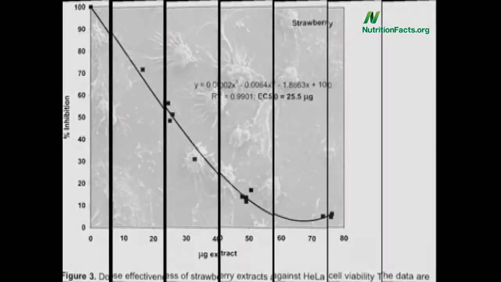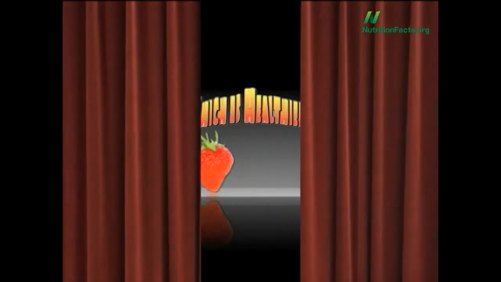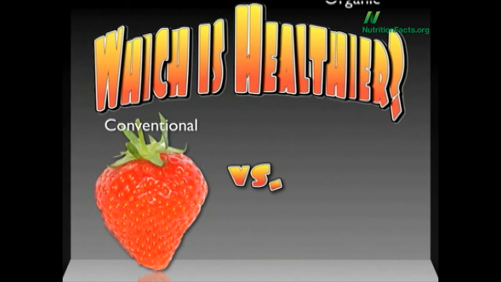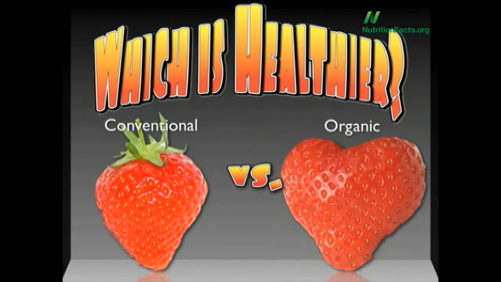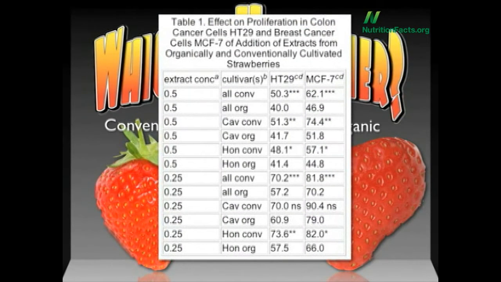But which works better? Conventional strawberries or organic strawberries? At every single concentration and in every single variety, organic beat out conventional. Remember, lower growth is better. And this was for both human colon cancer cells and human breast cancer cells.